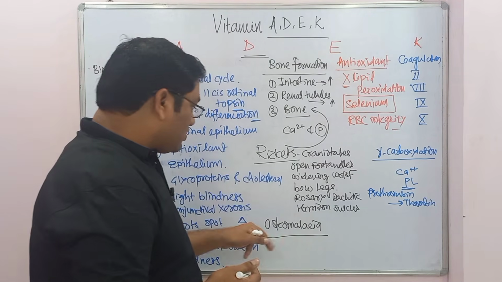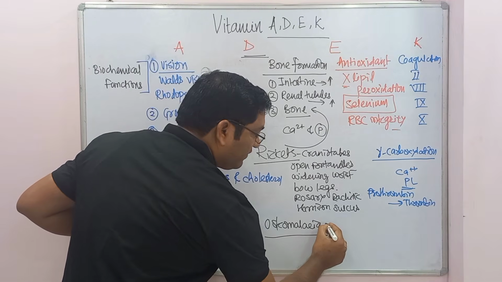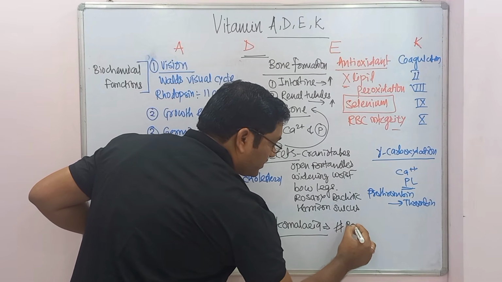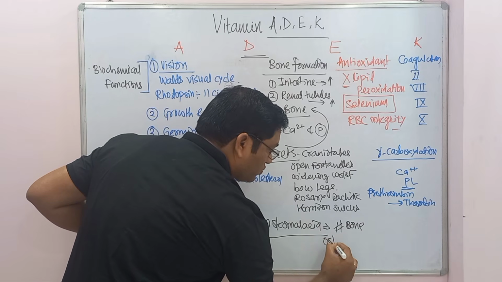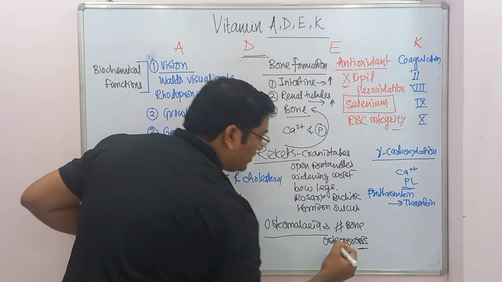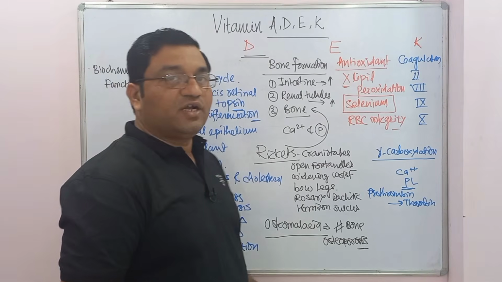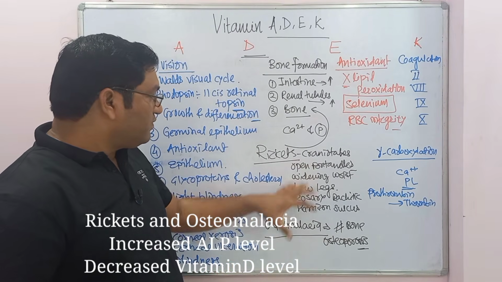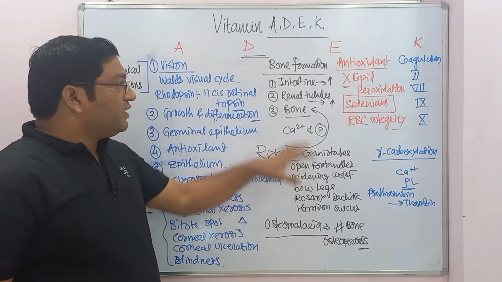Osteomalacia will lead to easy fractures of the bone and osteoporosis in the adult, frequent fractures of the bone. It is known as osteomalacia. So these are the deficiency manifestations of vitamin D.